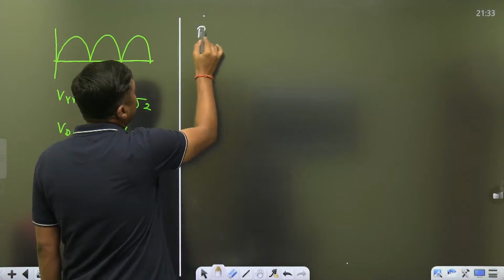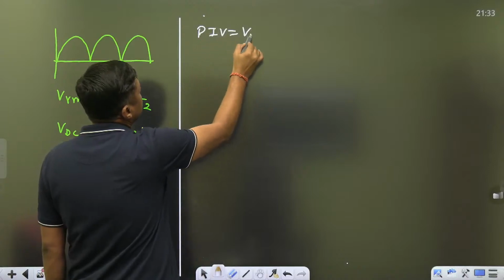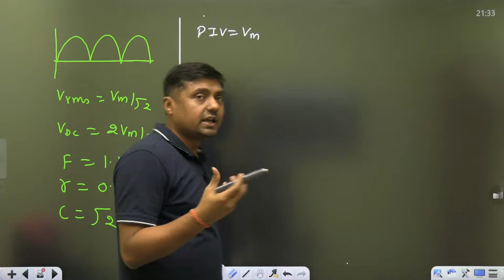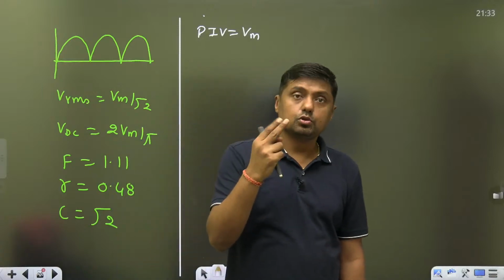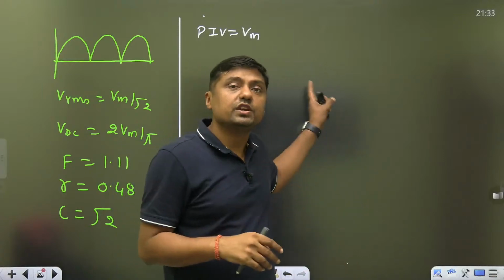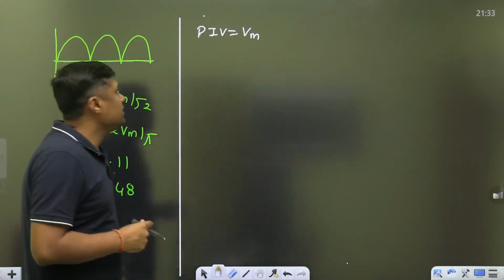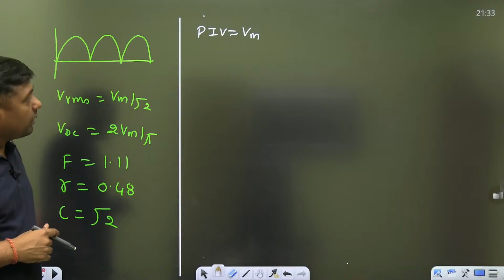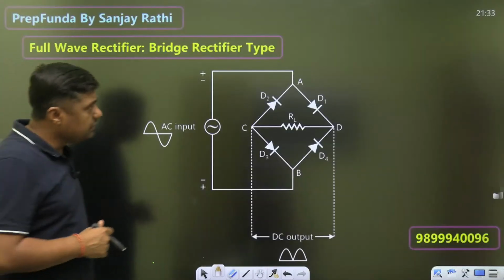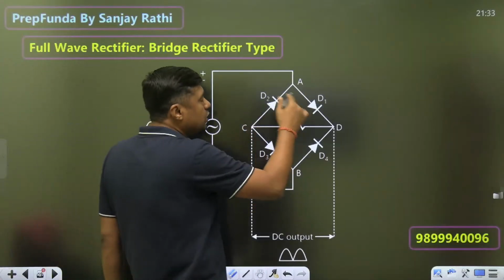So what is the PIV in case of bridge rectifier? Vm. But in case of center tapped, it was what? 2 Vm. So just half. And that's why we can use it for what? High voltage application. So that is the PIV.